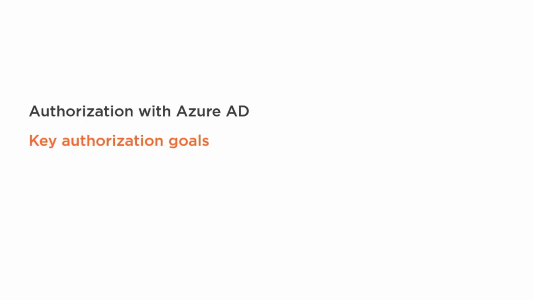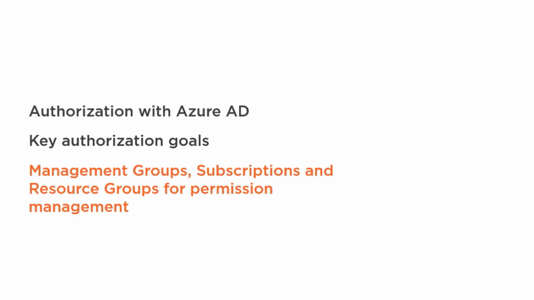I wanted to quickly touch on why a whole course about authorization is required. And it really comes down to authorization controls, what an identity can do. Authentication is all about proving you are who you say you are. And this really contrasts with authorization: yes, you are who you say you are. Now, what can you do?